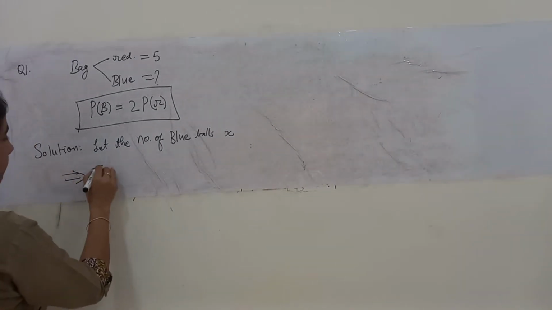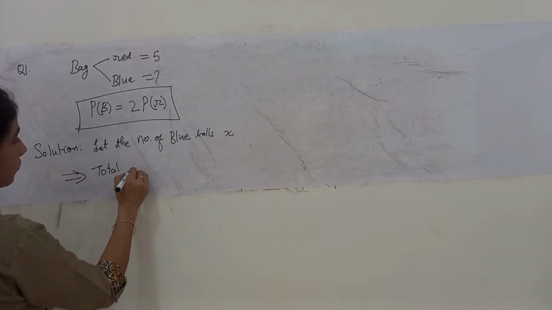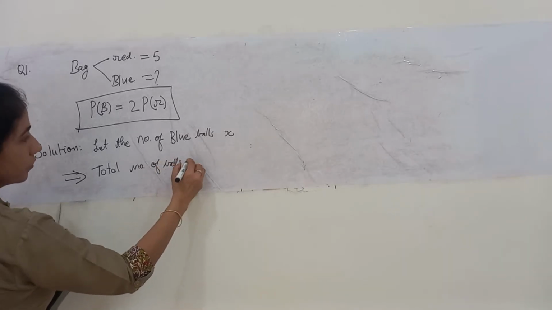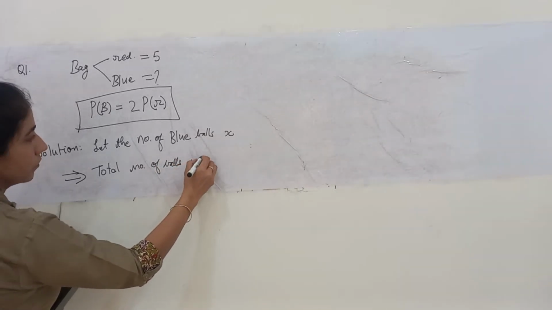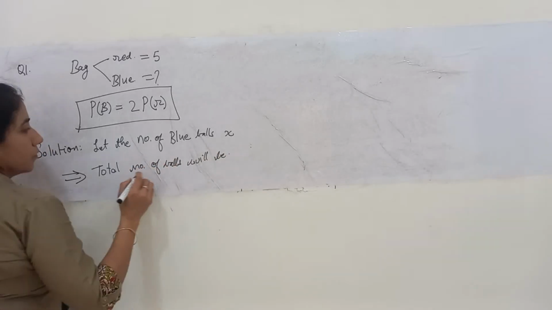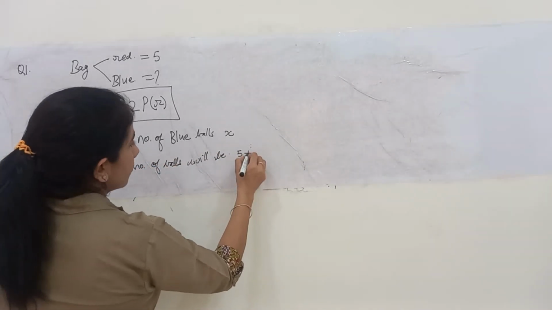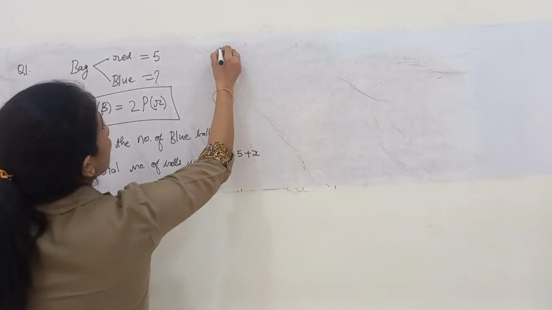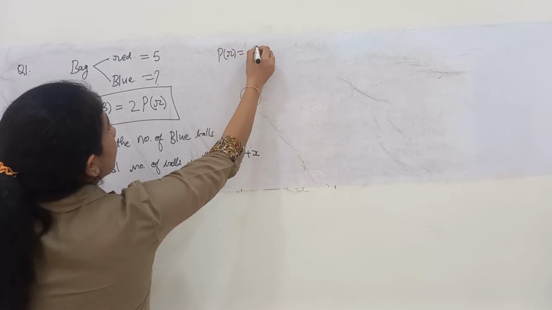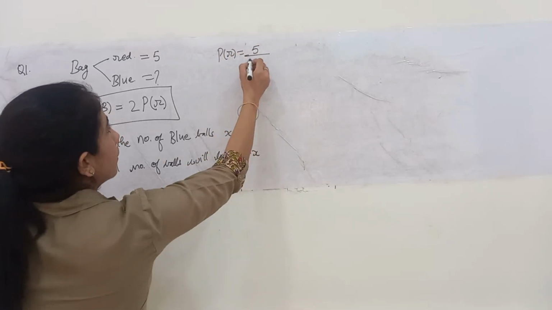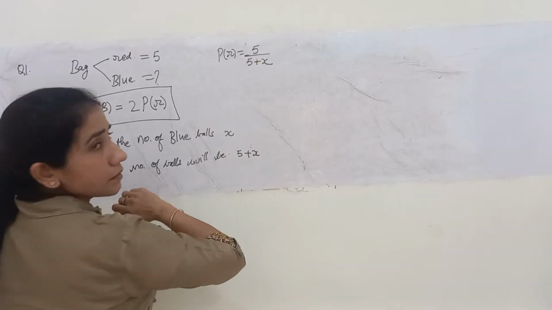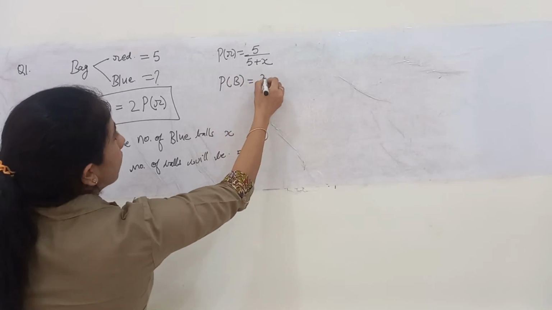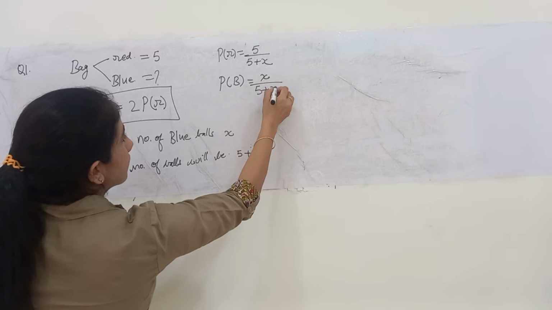This implies that the total number of balls will be 5 plus x. Now the probability of drawing a red ball will be 5 upon 5 plus x. Similarly, the probability of drawing a blue ball will be x upon 5 plus x.